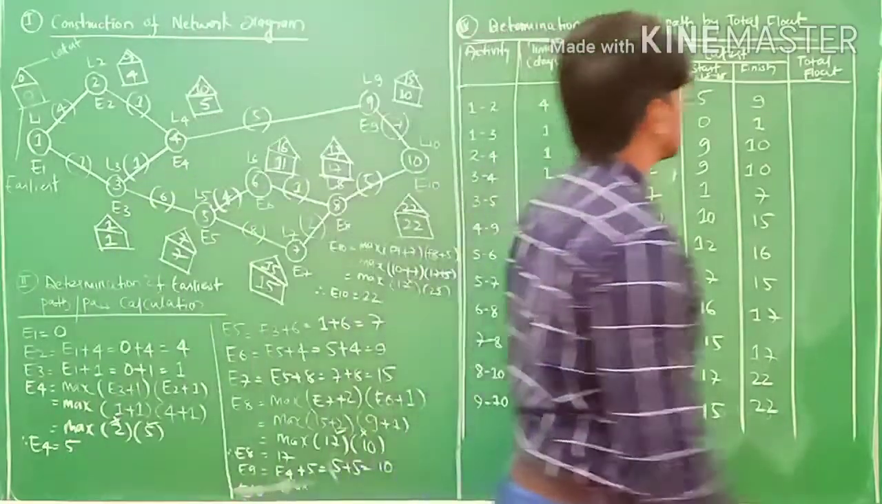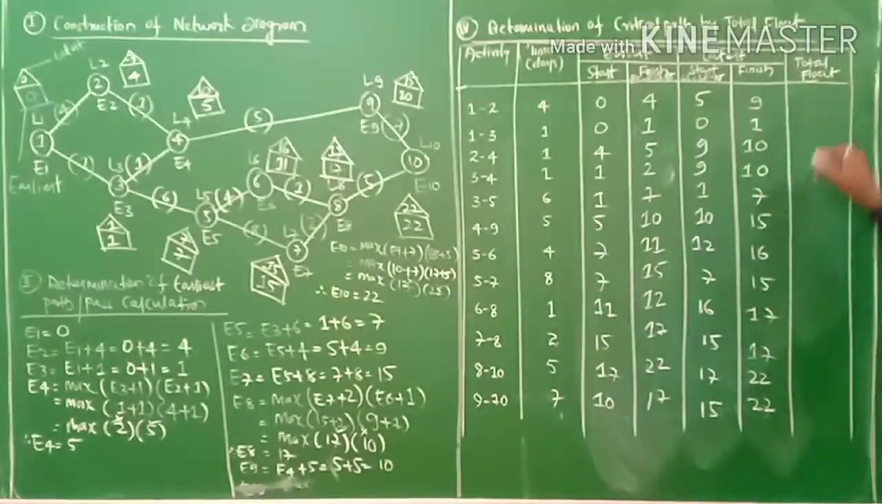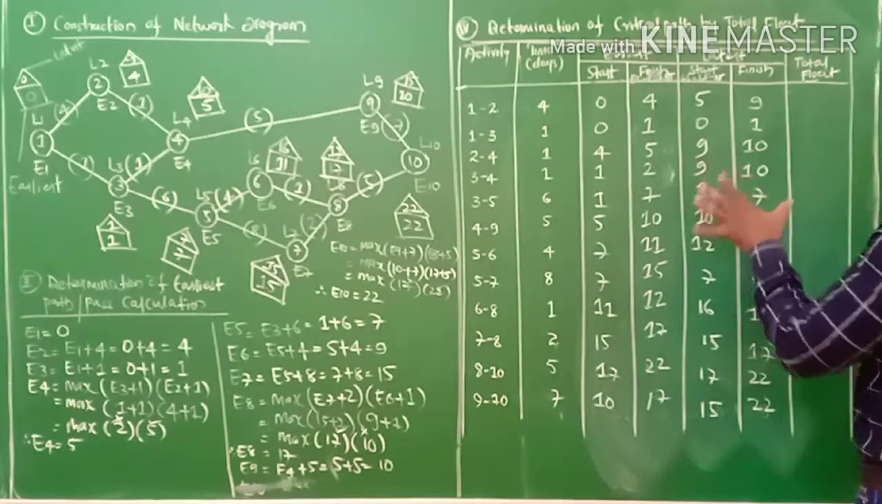Now, how to find out total float? Very important. How to find out total float? If you want to find out total float, you just take latest start minus earliest start.